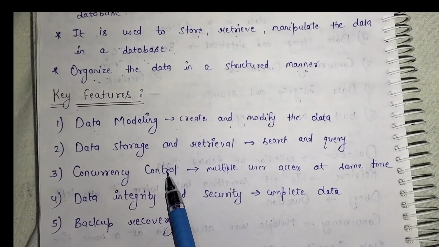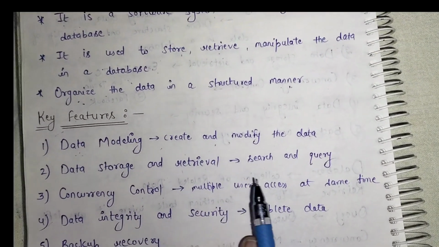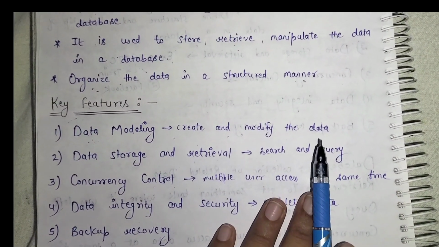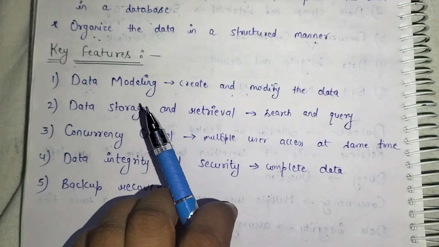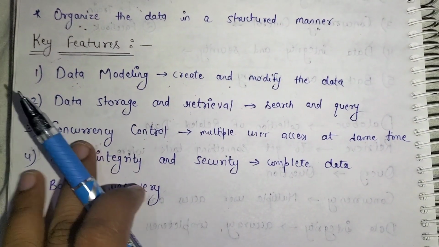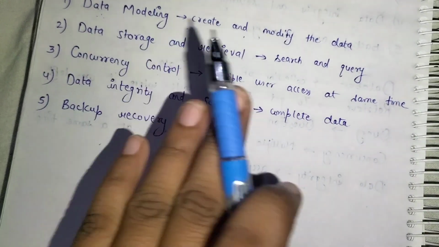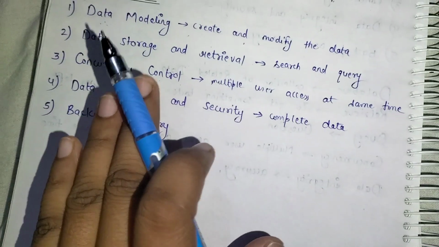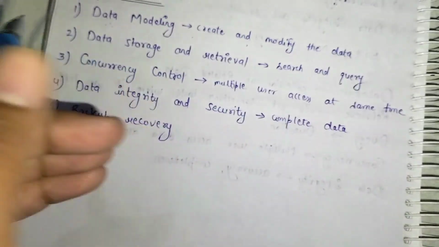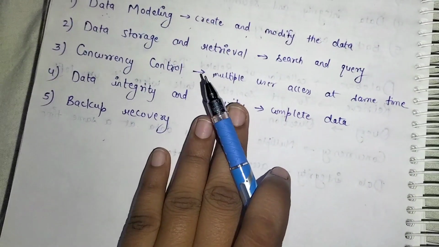Third one is the concurrency control. Concurrency means when multiple users access the data at the same time, they cannot conflict with each other. For example, when the user visits the IRCTC website to check the arrival and departure time of any train, the user can get the information without any conflict. Multiple users should not overlap on any other data when they visit parallelly on the same website at the same time.